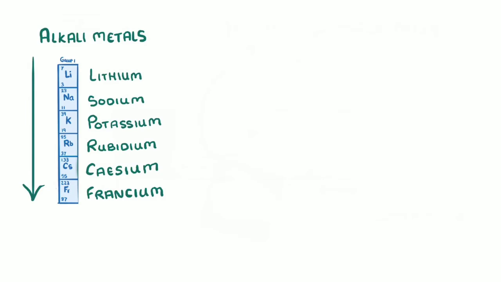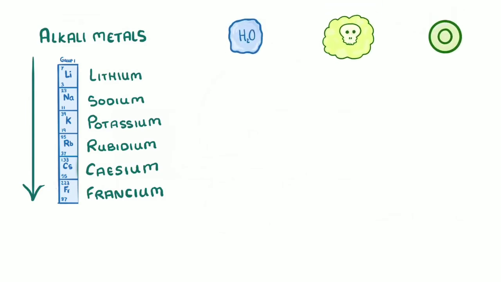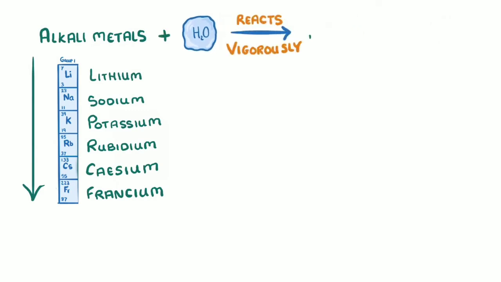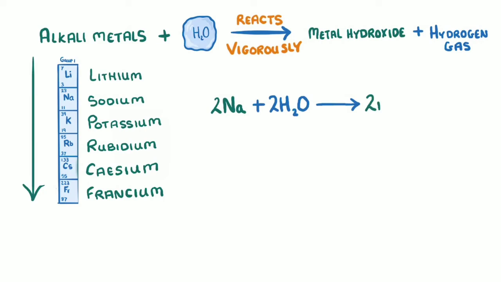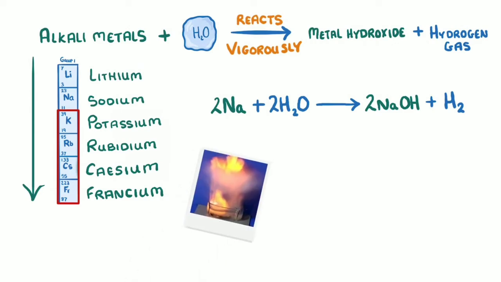So now that we've covered alkali metals in general, we need to consider how they react with water, chlorine, and oxygen. When an alkali metal is put in water, it reacts vigorously to produce a metal hydroxide and hydrogen gas. For example, sodium plus water will form sodium hydroxide plus hydrogen. As we mentioned earlier, the metals become more reactive as we go down the group, and so the reactions will release more energy. In fact, from potassium onwards, so much energy is released that it ignites the hydrogen gas that gets produced, which we can see in the form of flames.